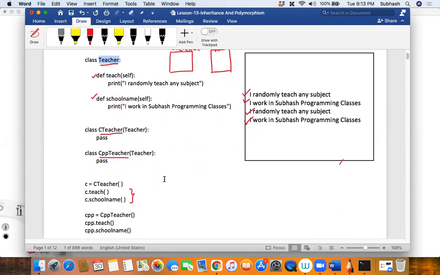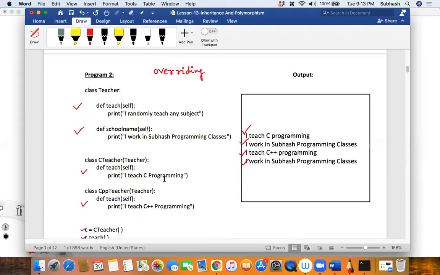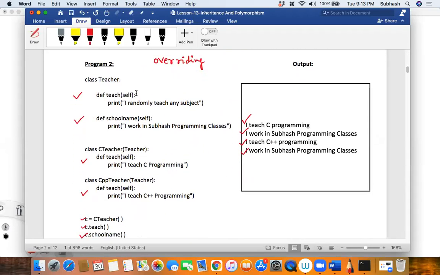Keep answering my question. Was it needed over here? In this program, at least, was the teacher class needed? Guys, keep answering. What is your opinion? It was not needed, right? So why is it needed?